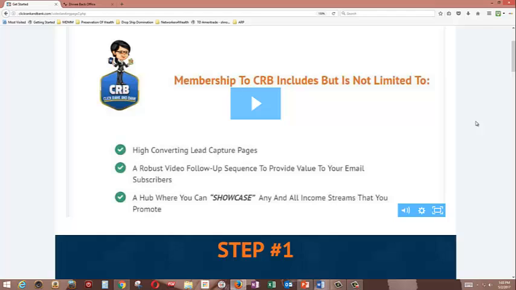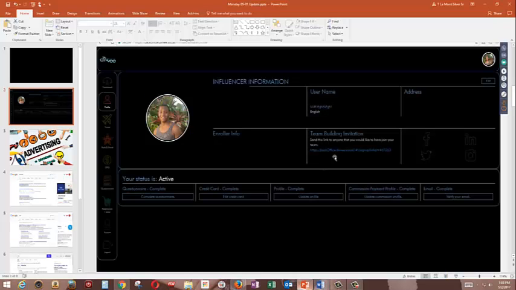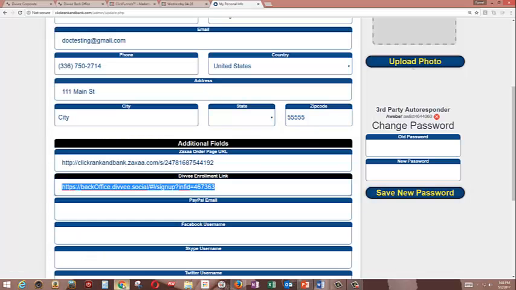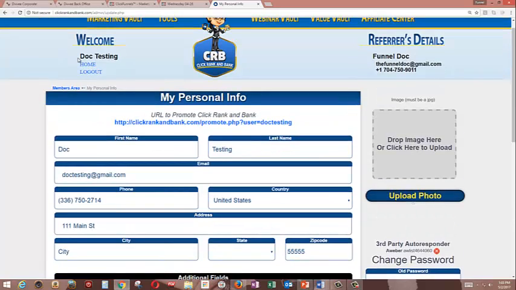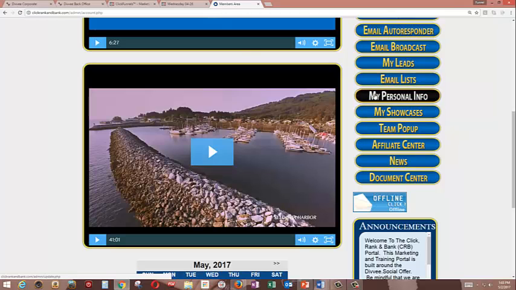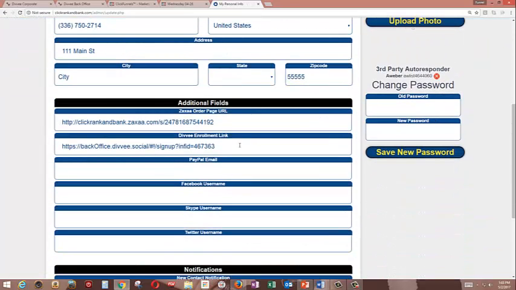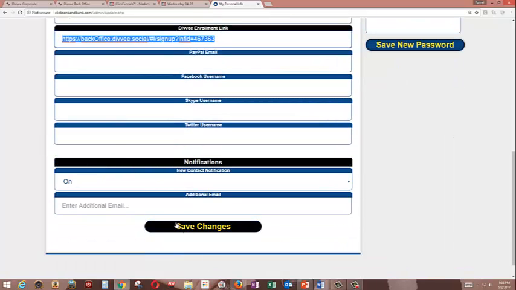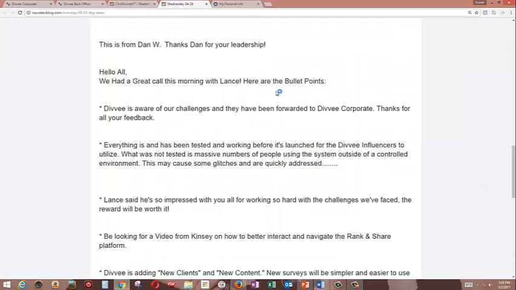So here's your number one call to action. This is your top priority for today. For those of you that have CRB, go in your back office, take this link right here, then go into CRB and go to My Personal Info. When you log in, you go to My Personal Info, and then you paste that link right here. Then make sure you come down and save changes, okay? And then everything should work, and we'll modify this video.